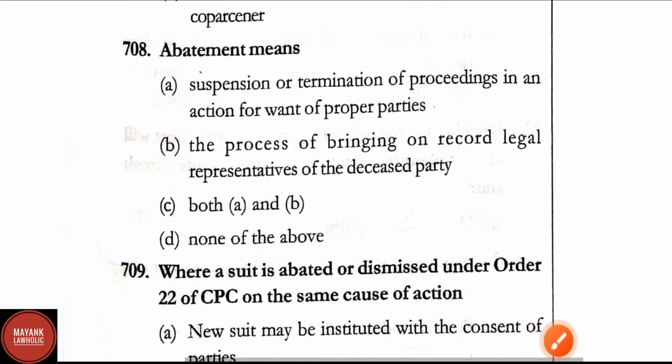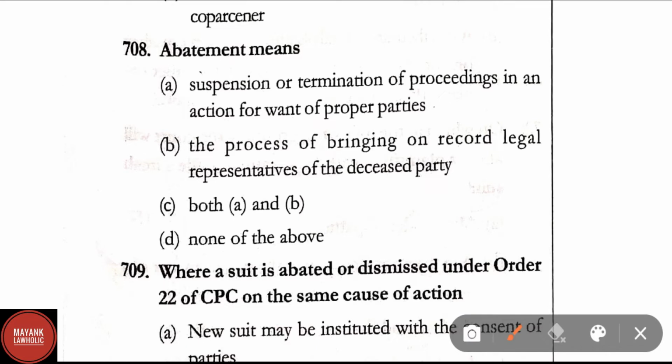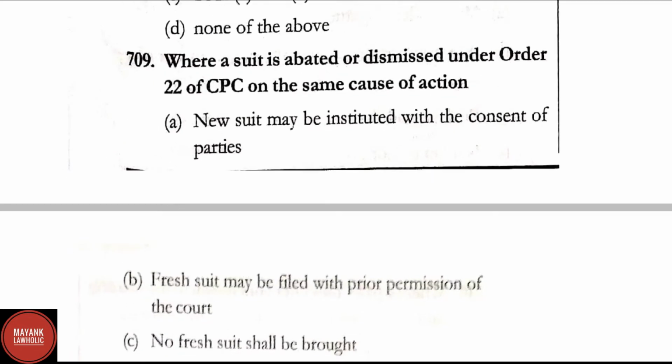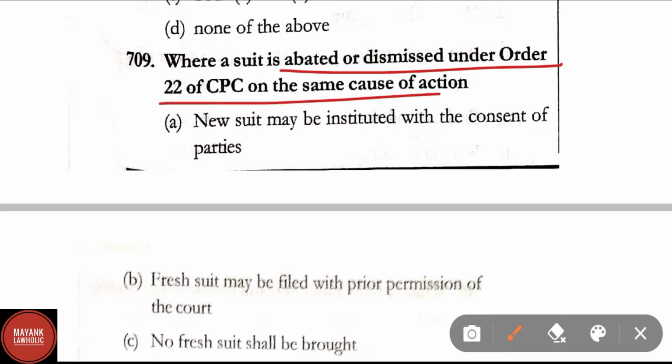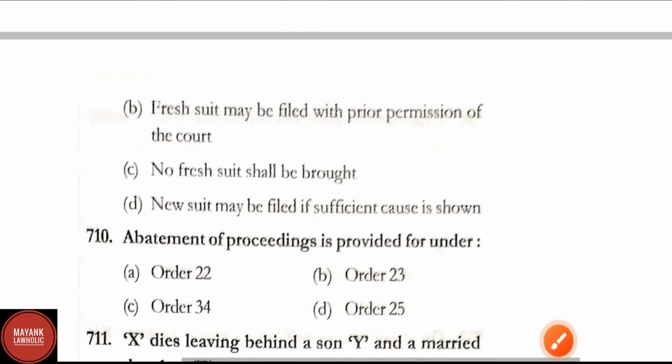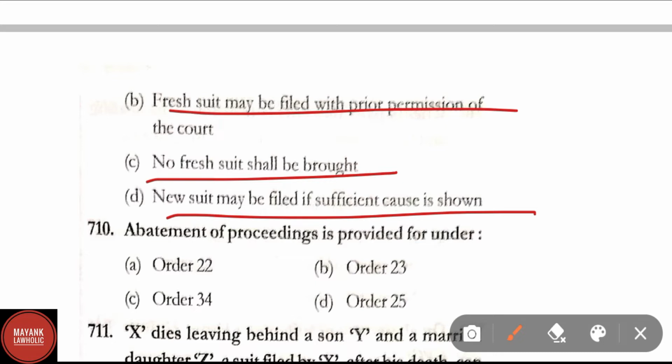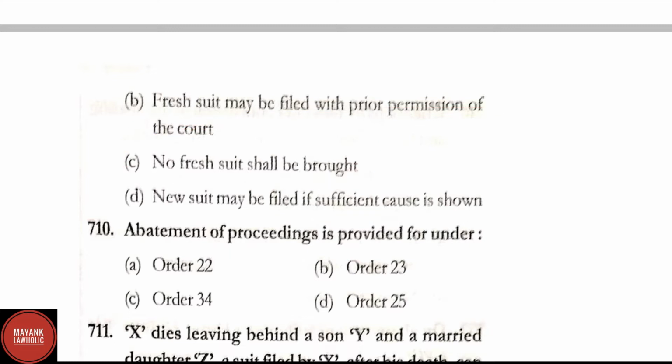Question number 708. Abatement means: option A, suspension or termination of proceedings in an action for want of proper parties. Here option A is the correct answer. Question number 709. Where a suit is abated or dismissed under Order 22 of CPC on the same cause of action, option A, a new suit can be instituted with the consent of the parties; option B, a fresh suit may be filed with the prior permission of the court; option C, no fresh suit shall be brought; and option D, no new suit may be filed if sufficient cause is shown. Here the correct answer is option C, no fresh suit shall be brought.